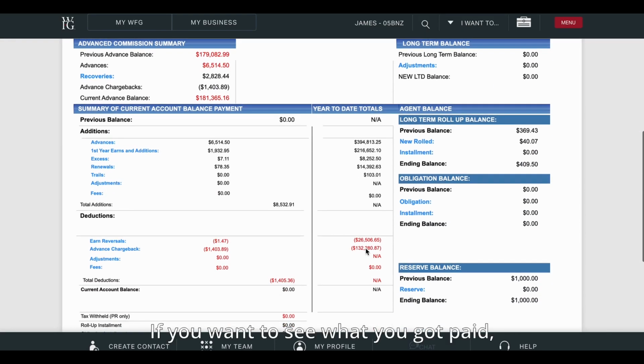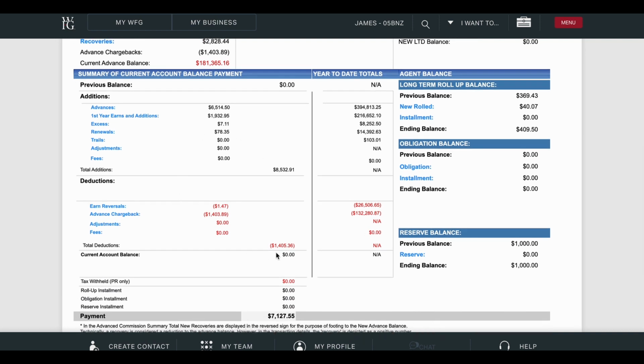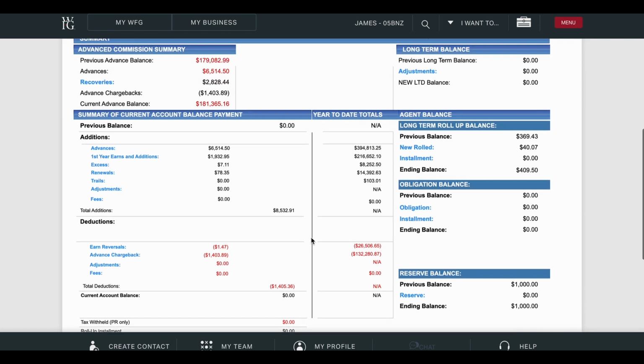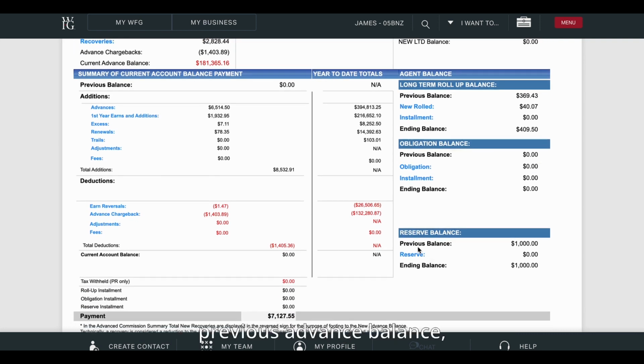If you want to see what you got paid, there's all the ways to do it. One of the things, since you're brand new, is this down here, this previous advance balance. They're going to reserve $1,000. So they're going to take 10% from your new commissions every time you get paid up until it reaches a $1,000 buffer. They want that $1,000 buffer there in case you get a big chargeback so it doesn't devastate your business, or you quit and roll out and that rolls up to somebody else and they're responsible to pay it. That $1,000 takes care of that buffer.